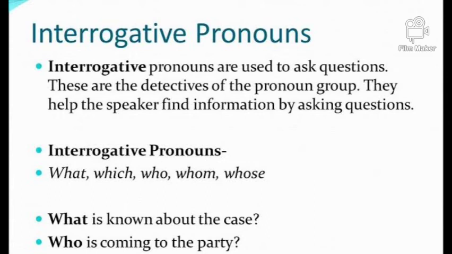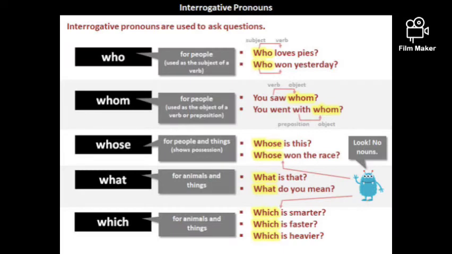So we get information with the help of interrogative pronouns. What, which, who, whom, whose. These are all interrogative pronouns. For instance, what do you know about the case?